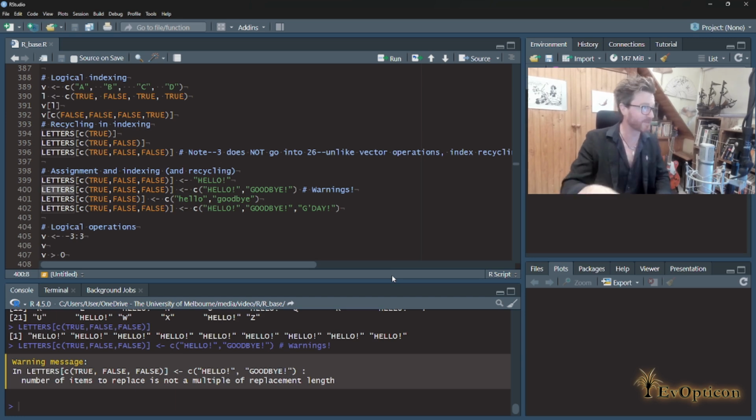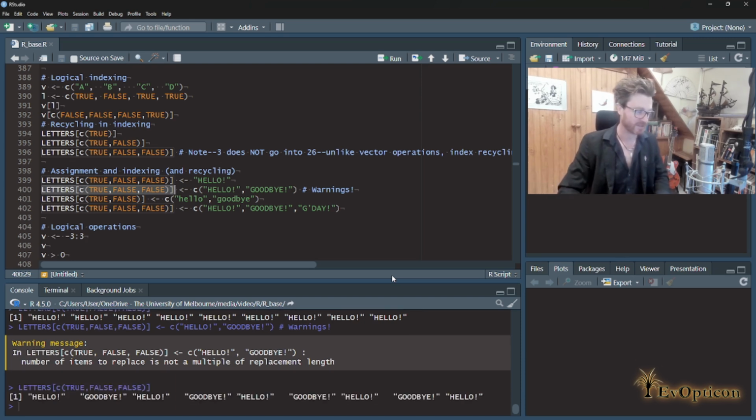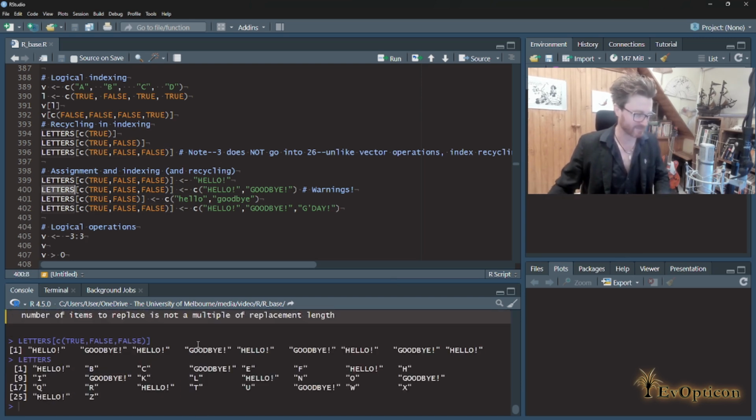Well, we've got every third element. So A, B, C, D, E, F, G, H, I. A rhythmic sort of waltz over the vector, if you like. And we're going to replace it with 2 items. So I reckon it's going to go hello, 2, 3, goodbye, 2, 3, hello, 2, 3, goodbye, 2, 3. Sorry, you can figure out why I did that. So hello, 2, 3, goodbye, 2, 3, hello, goodbye. Fascinating, right? It's a very simple line of code. Actually, a lot more going on when you spell it out.